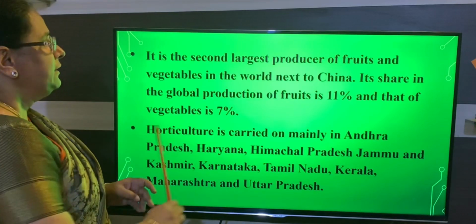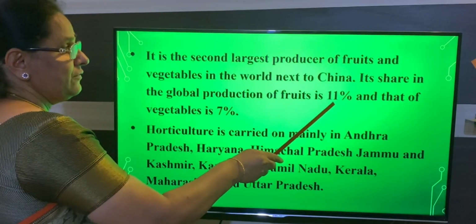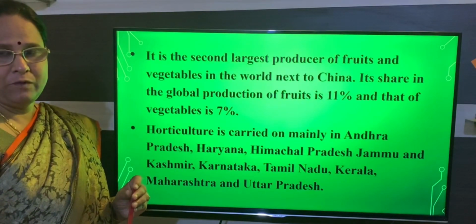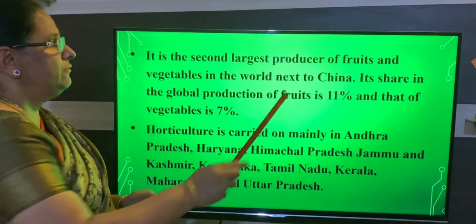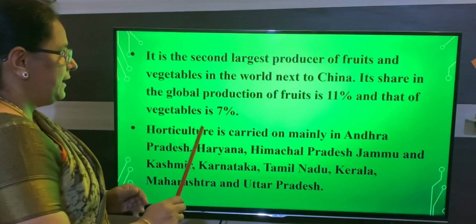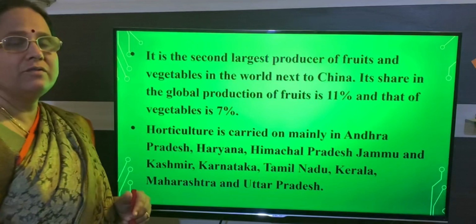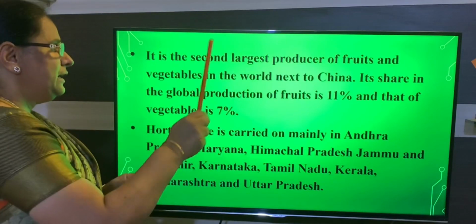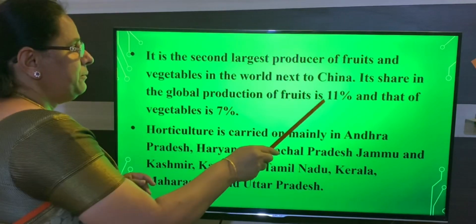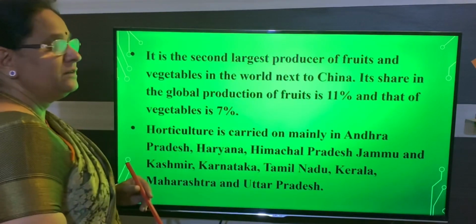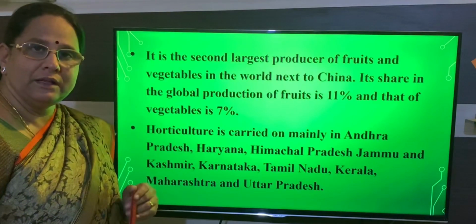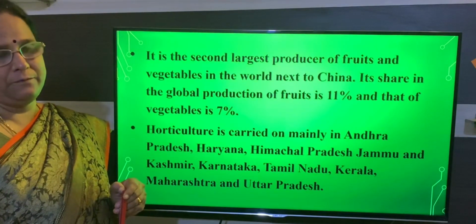When you compare with the world, we produce nearly 11% of fruits and 7% of vegetable in the global production.